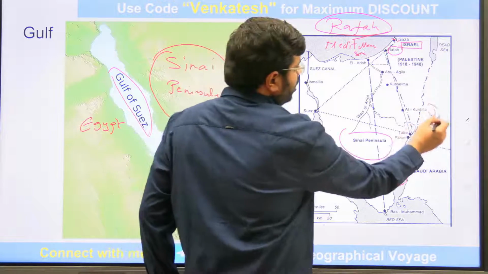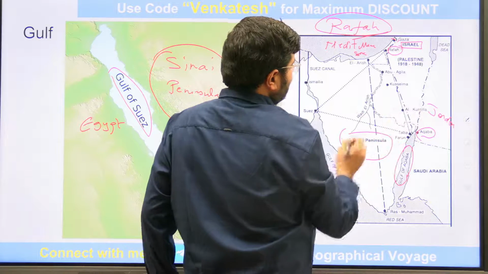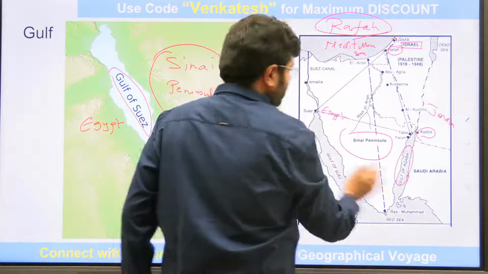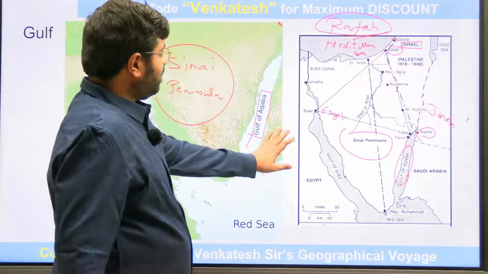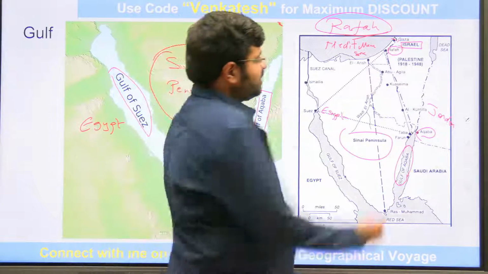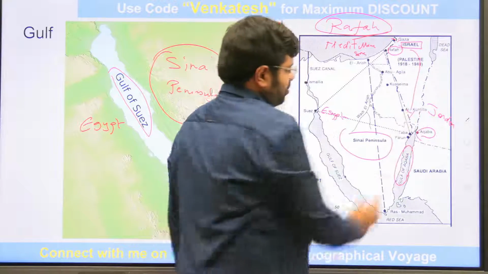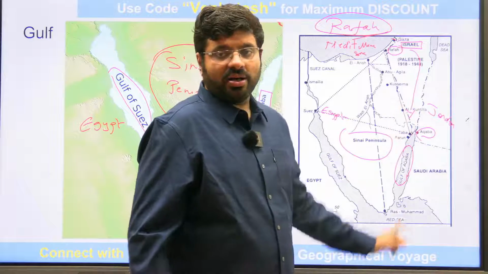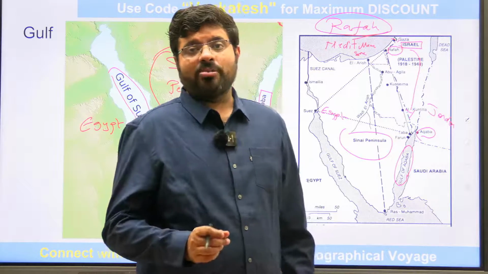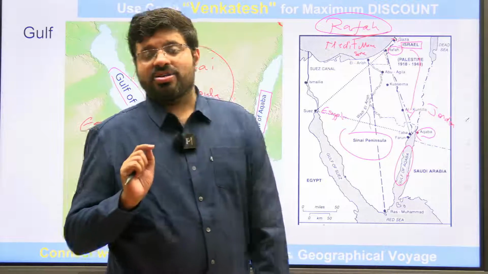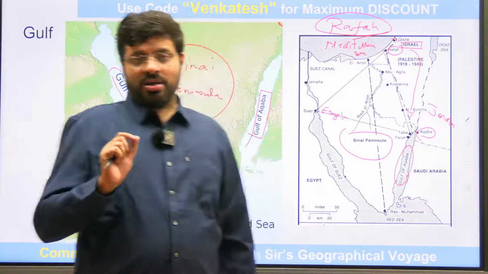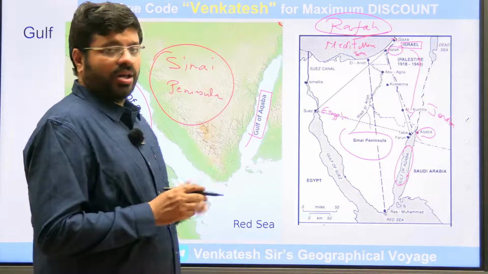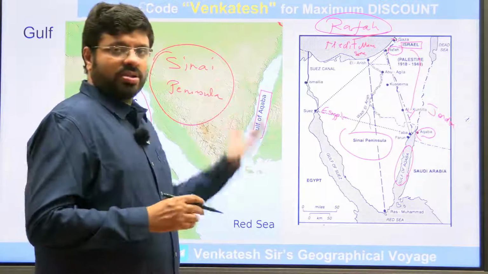This is Jordan, this is Egypt, this is Saudi Arabia on this side, as well as Israel. This is the Israel continuation. So Israel, Egypt, Saudi Arabia, Jordan, Gulf of Aqaba. Very, very important from the mapping point of view in the present geopolitical concerns and the war and all the challenges with this Gulf of Aqaba. This is a very, very deeper portion.